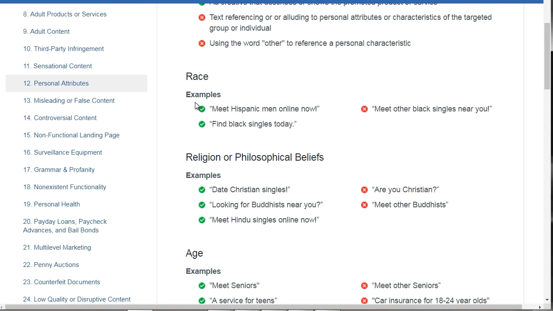So for example, race, you can say, meet Hispanic men online now, or find black singles today. Because what this does is it doesn't apply or imply that you are that race. So for example, it says meet other certain race singles near you. So what this implies is that you are black because it says the other. So you can't say meet other, whatever race, singles near you, because it implies that race.